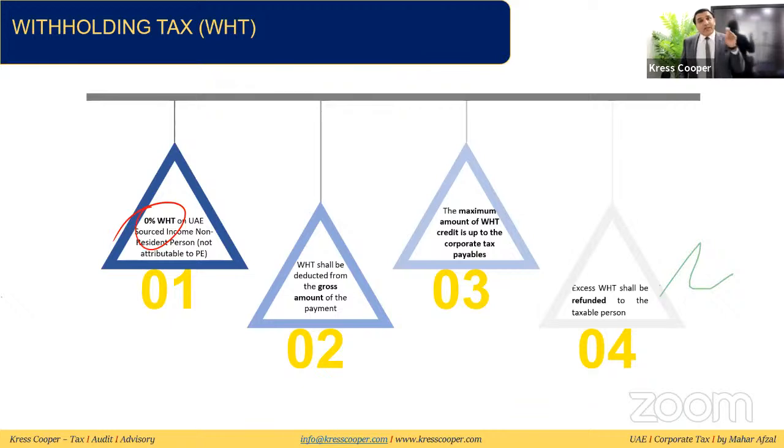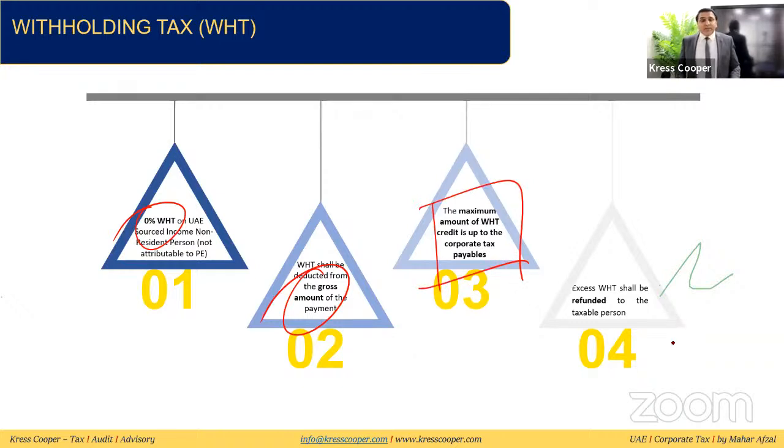The important thing is the income of that non-resident person is not attributable to the PE, because if it will be attributable to the PE, it will be subject to tax in UAE at 0% or 9%, or might fall under the qualifying free zone person, and the person is earning any qualifying income as well. So withholding tax rate 0% in case of payment to a non-resident person. Withholding tax shall be applied on the gross amount. The maximum amount of withholding tax credit is up to the corporate tax payable. This is the important thing.